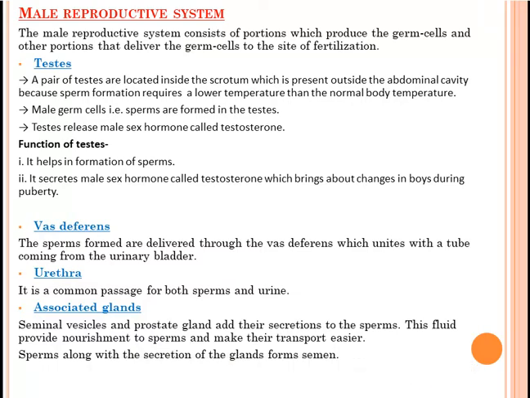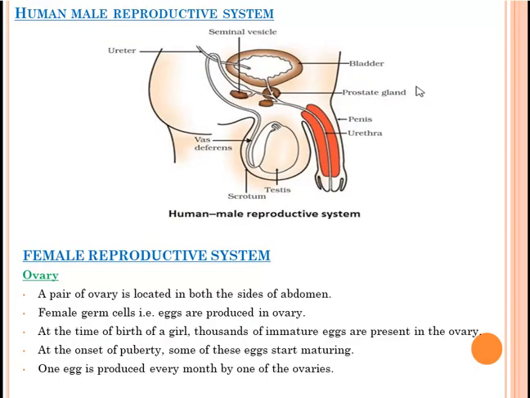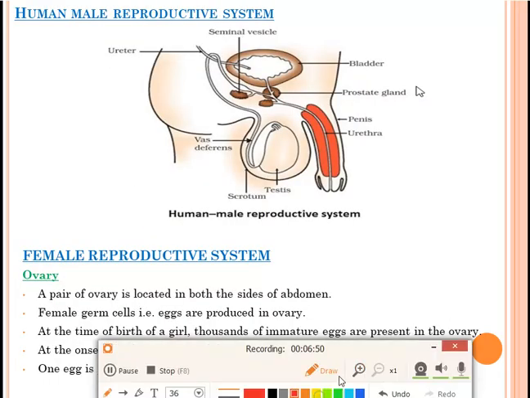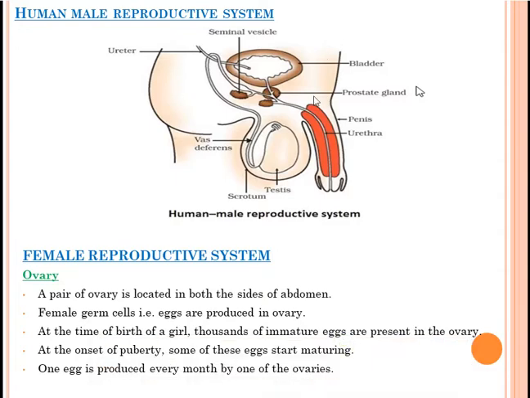Now we'll discuss this with the help of a diagram. Okay. This is a diagram of male reproductive system. You can see the testes are located inside the scrotum and the scrotum is present outside the abdominal cavity. Why is it present outside the abdominal cavity? Because for the formation of sperms, it needs a lower temperature, which should be lower than the body temperature. Okay.